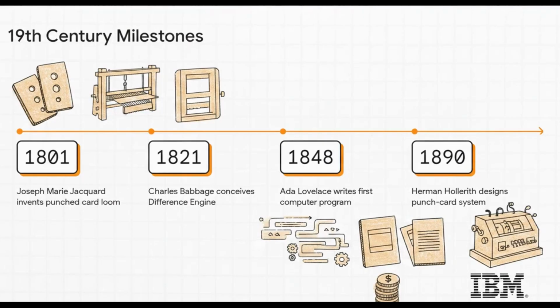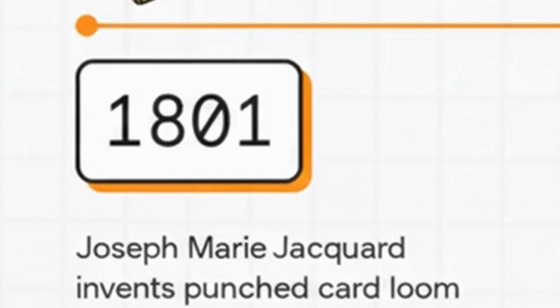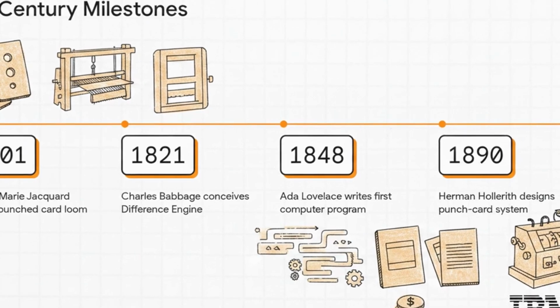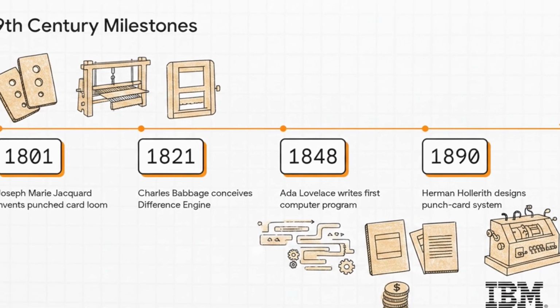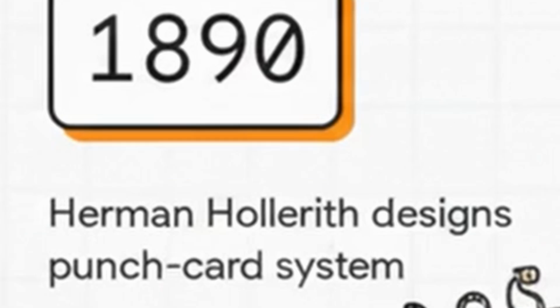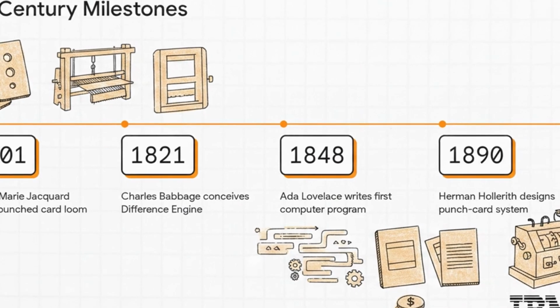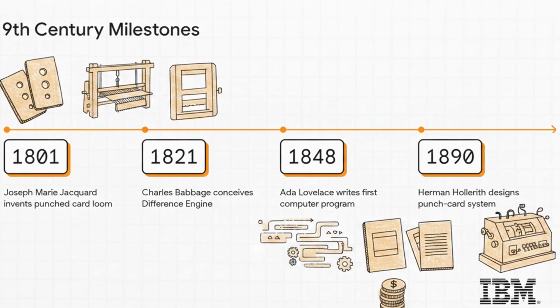We're starting way back in the 19th century, an era built entirely on physical ingenuity. Believe it or not, the story really gets going in 1801 with Joseph-Marie Jacquard. He was a French merchant who invented a loom that actually used punched wooden cards to automatically weave fabric designs. Decades later, that punch card concept was adapted for data. By 1890, Herman Hollerith designed a punch card system for the U.S. Census. It was so incredibly efficient that it saved the government several years of calculations and roughly $5 million. And fun fact, Hollerith's company eventually became IBM.